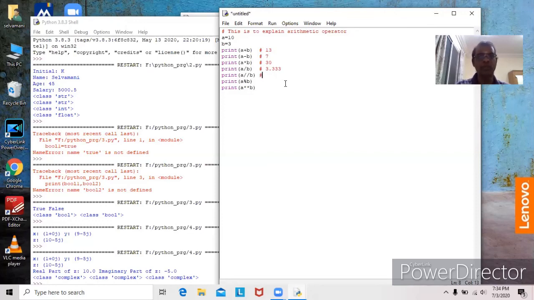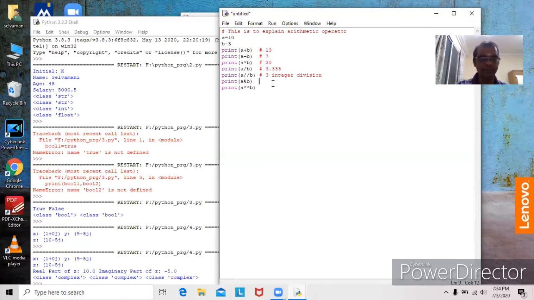Here this is the new operator which is available in Python. See, 10 is divided by 3. We get 3.33. The integer part is 3. 3 only gets. No need to worry about the decimal places. That is why it is called double slash, which stands for integer division. So this single slash stands for division. Division always gives floating point values, that is float data type. Whereas integer division, that is double slash, always gives only integer value. So it gives only the integer part. Don't need to worry about the fraction part.